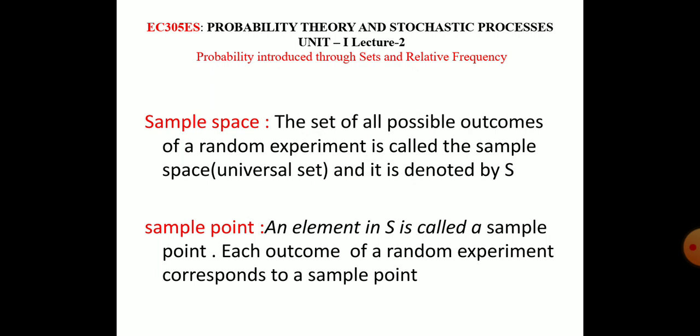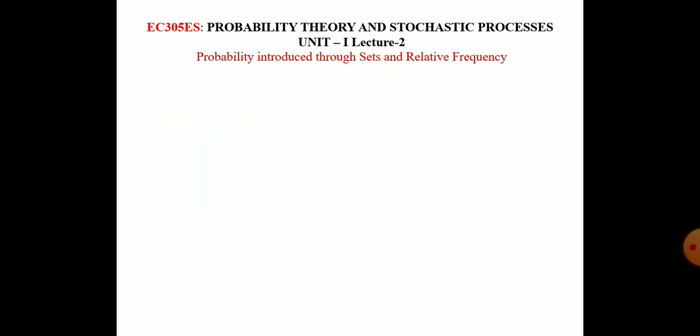Now the second point is the sample point. An element in S is called a sample point. Simply try to understand: an element in S is called a sample point. Each outcome of a random experiment corresponds to a sample point. So for a random experiment, there is an outcome, and each outcome is known as a sample point.